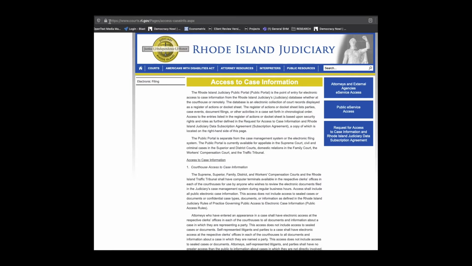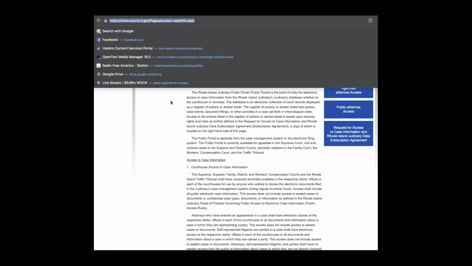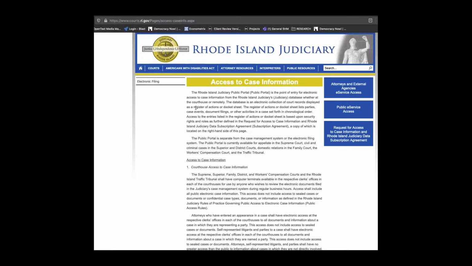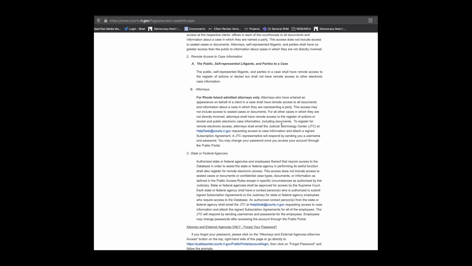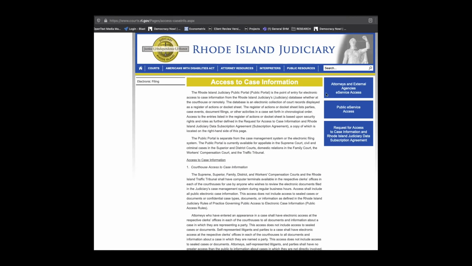So today we're going to take a quick test drive through the eAccess public information at the Rhode Island Judiciary. You can get there by going to courts.ri.gov or searching Rhode Island Justice eAccess. The front page has all kinds of information for you. I urge you to read through it sometime.